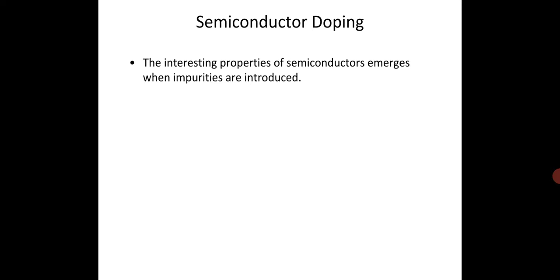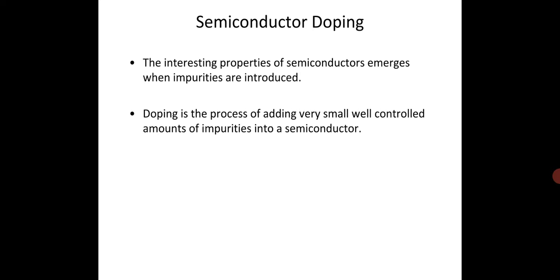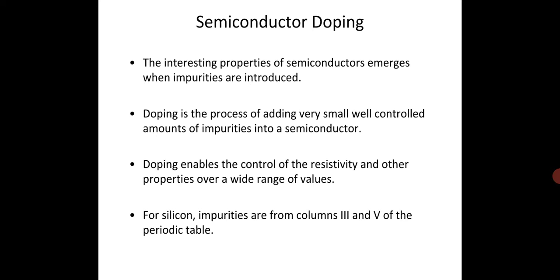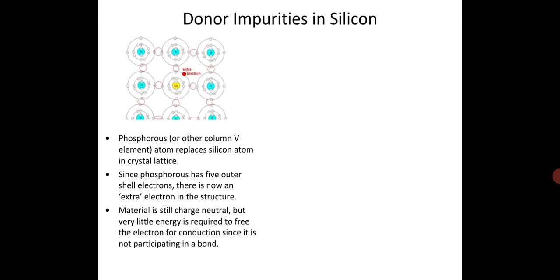The interesting properties of semiconductors emerge when impurities are doped, and that is nothing but doping. Doping is the process of adding very small, well controlled amounts of impurities into a semiconductor. Doping enables the control of the resistivity and other properties over a wide range of values. For silicon, impurities are from column 3rd and 5th group of the periodic table. So third group: boron, aluminum, gallium, indium, and fifth group: phosphorus, antimony, bismuth.